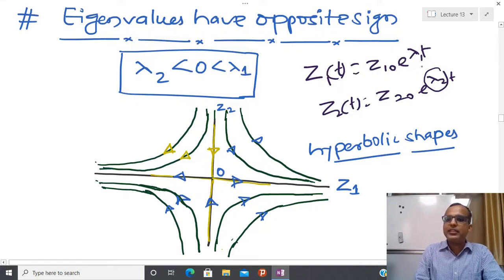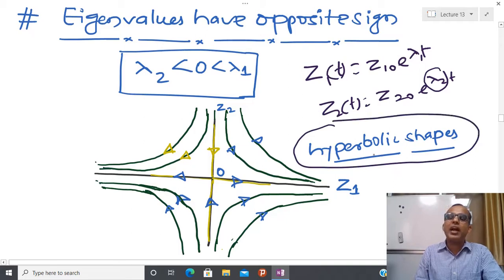First you can drop the t by the same methodology, and after that you can put this kind of condition. It is possible to show that you can start from any point. You have converging behavior towards the z1 axis, but somehow converging towards the z2 axis and diverging towards the z1 axis. I have shown the same thing here, and whatever curve you get is called a hyperbolic curve.